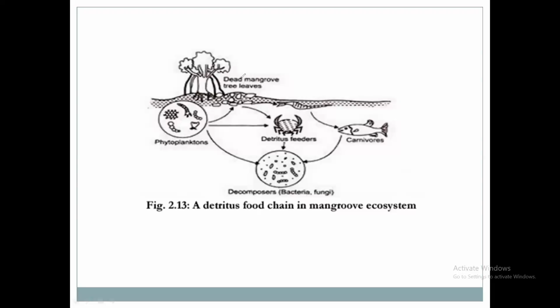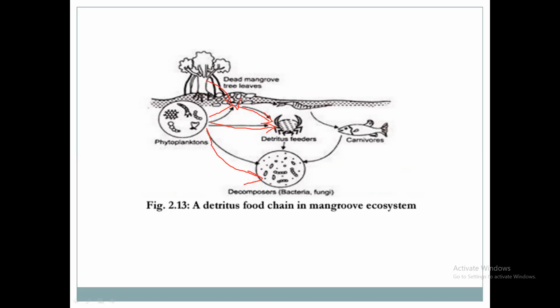So dead bodies of the animals and decayed organic matter will be consumed by phytoplanktons and microorganisms. Here it is shown. Then these will be consumed by detritus feeders or small insects. Then small fishes will consume these microorganisms.